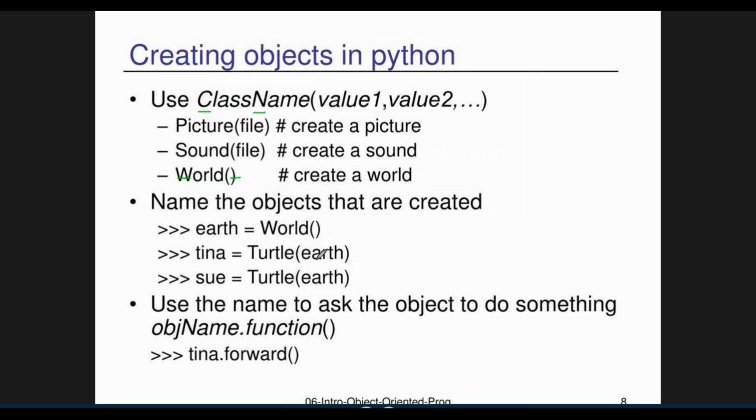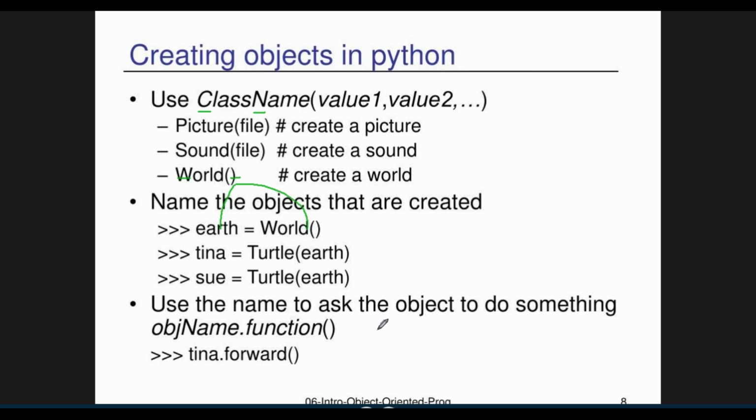So Tina equals turtle of earth. So world is sent to earth now, then turtle of earth. Then Shu equals turtle of earth. So then use the name to ask the object to do something.